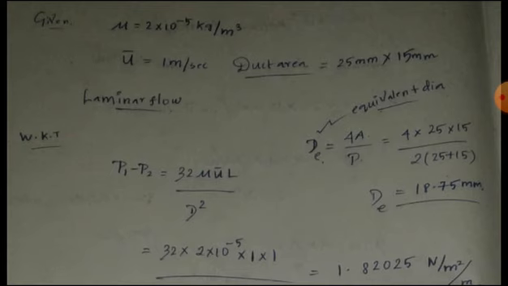The equivalent diameter for a rectangle is given by the formula 4A by P, where A represents area and P represents perimeter. By substituting the values, I get the equivalent diameter as 18.75 mm. Substitute this diameter and all other values in the given formula. Just a simple problem, we get the answer as 1.82025 Newton per meter square per meter, because they asked to find per meter length. That's why I have substituted the length value equal to 1 here.